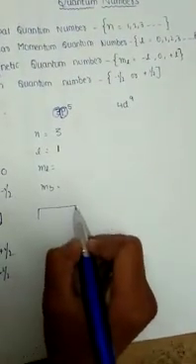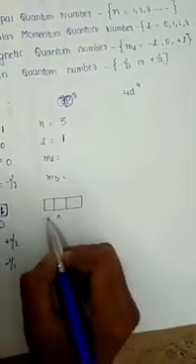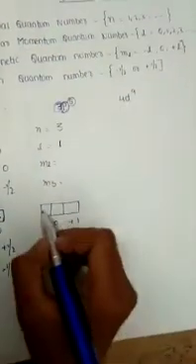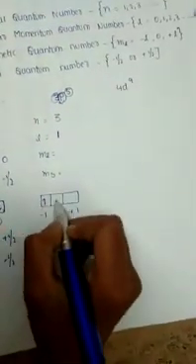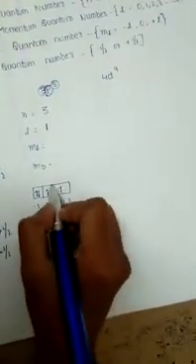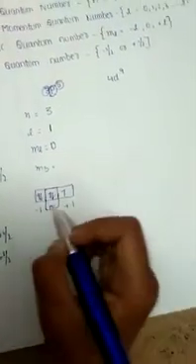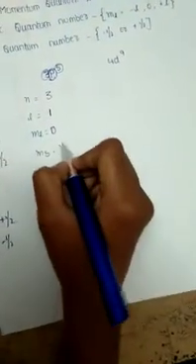We represent the values like this: 0, minus 1 and plus 1. Here 5 electrons are there. According to Hund's rule, the electrons should first be filled singly in all the boxes, like this: 1, 2, 3, 4 and the last one, 5. The last electron is filled in this one, so the ml value becomes 0. And to determine whether it is plus or minus half, the final electron is in the downward direction, so it is minus half.